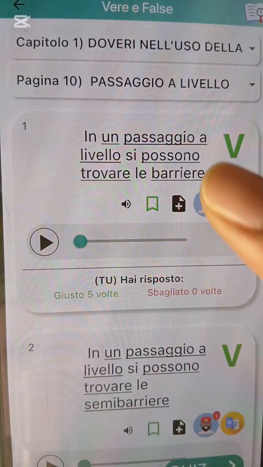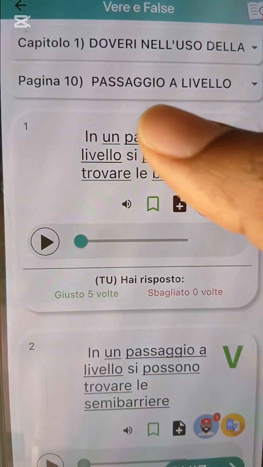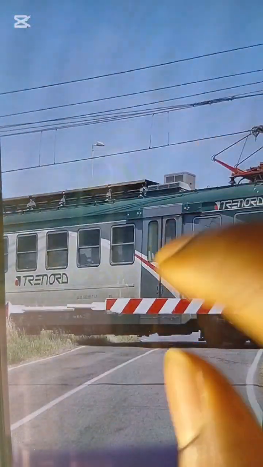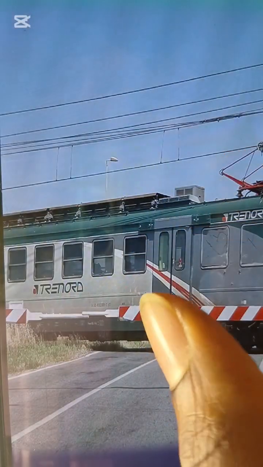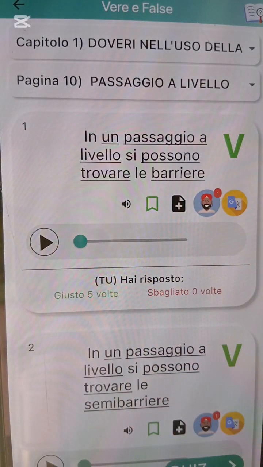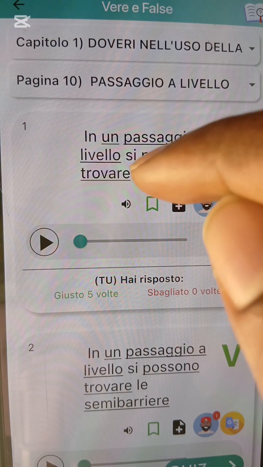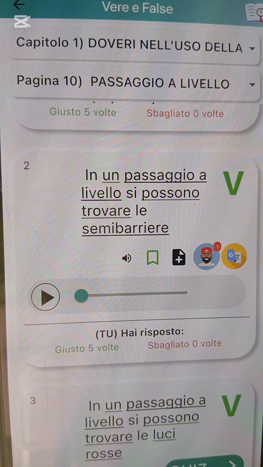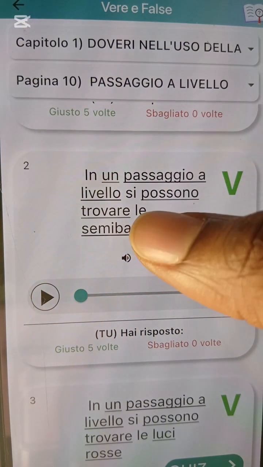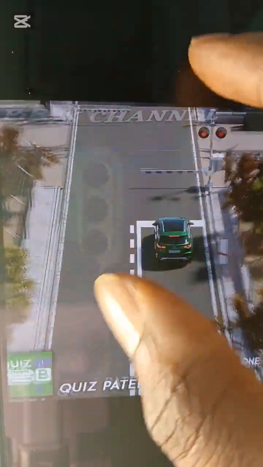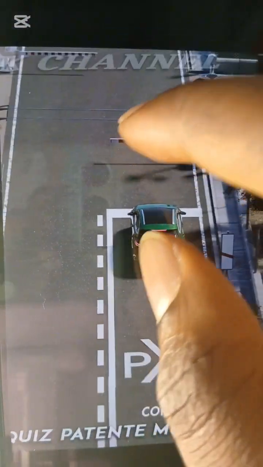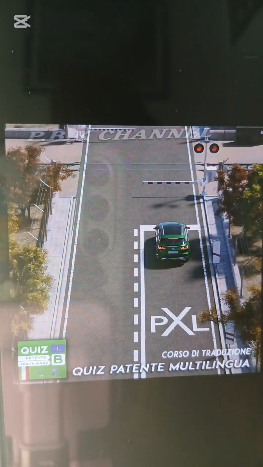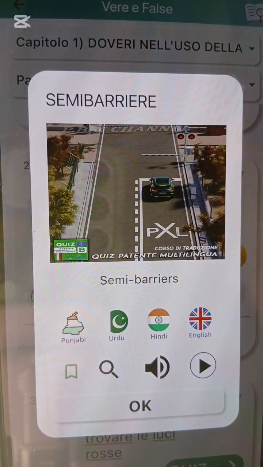He says you can find barriers. Barriere is this red and white pole. You can call it poles. Si possono, you can find poles. In un passaggio a livello si possono trovare le semibarriere. You can also find the half pole. You see it? This one is half. It does not cover the full road. Semi barriere is the one that is half. Barriere is the full one, which covers both sides. Semi barriere covers only half.